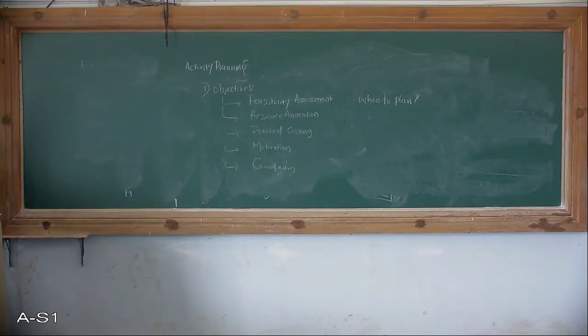Fine. Then project schedules. In the project schedule, the first one is producing the plan to decide what activities need to be carried out and what is the order they are to be done.